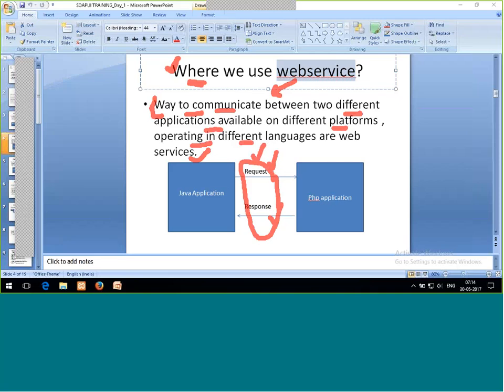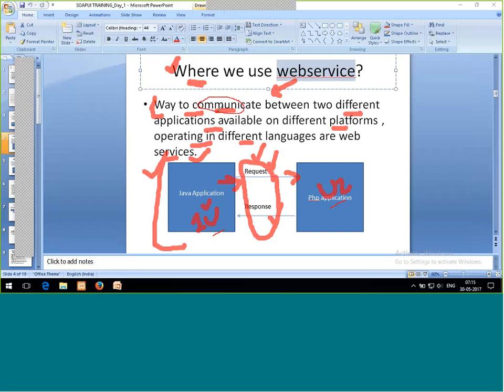Request will be sent from one part of my complete document. Say here one user is present, user 1. From user 1 I'll send a request to, say, user 2. I'll not discuss the servers right now. So it's only about user 1 and user 2. They both are communicating, right?